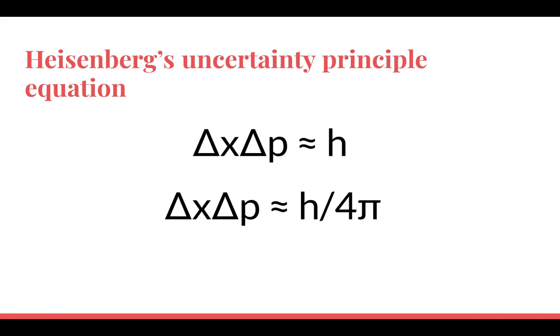Overall, the purpose of the Heisenberg uncertainty principle is to show that it is impossible to perfectly measure the momentum and position of a particle. The closer you get to measuring the momentum, the less you will know about the particle's position. The more you know about the particle's position, the farther you are from being able to measure its momentum.